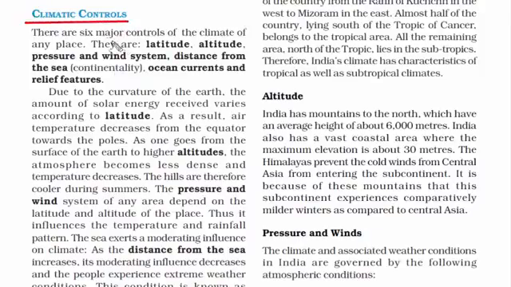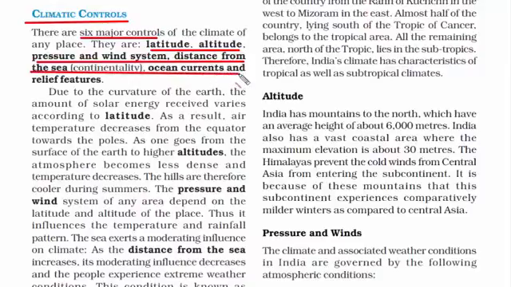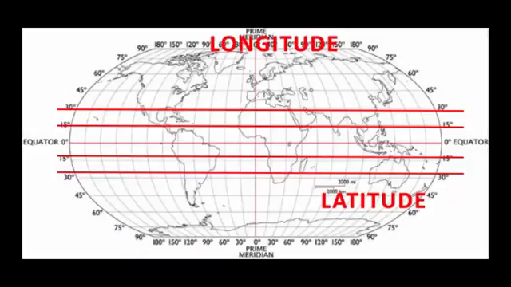So always remember, the climate of any place has 6 major controls. They are latitude, altitude, pressure and wind system, distance from the sea, ocean currents and relief features. While latitude is one of the options, latitude is the horizontal line and longitude is the vertical line.